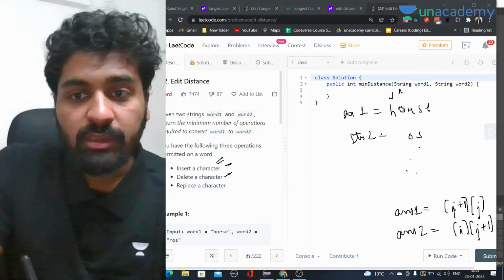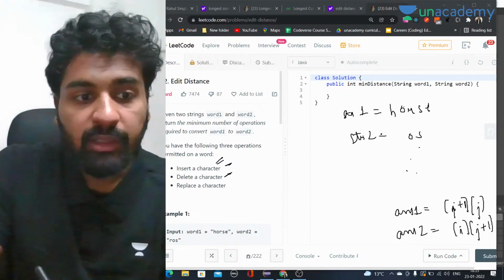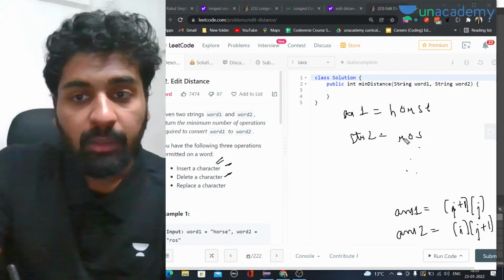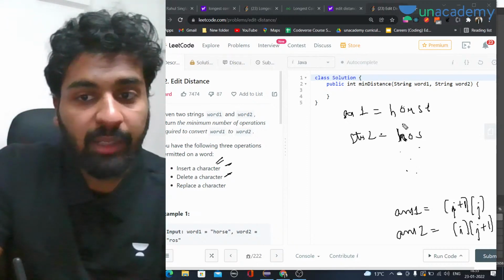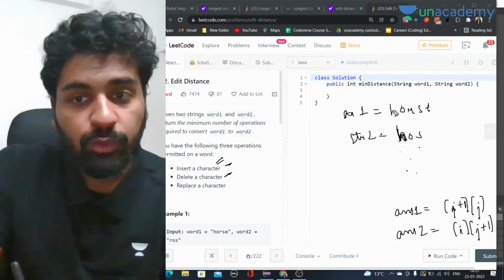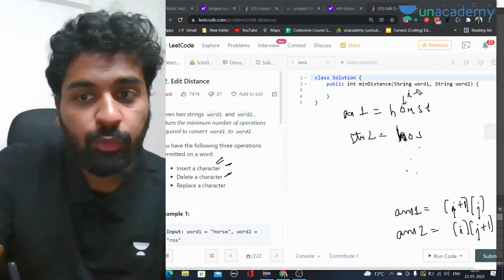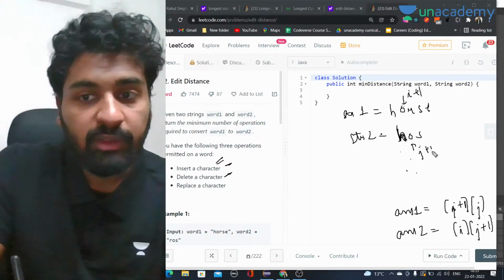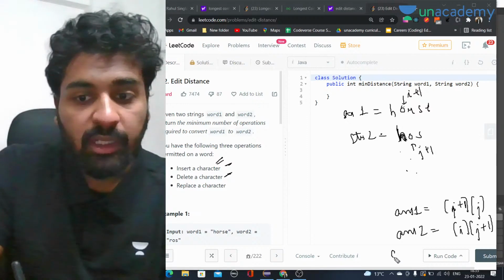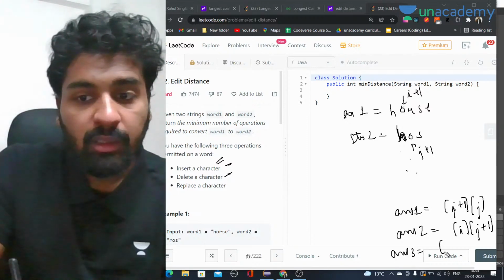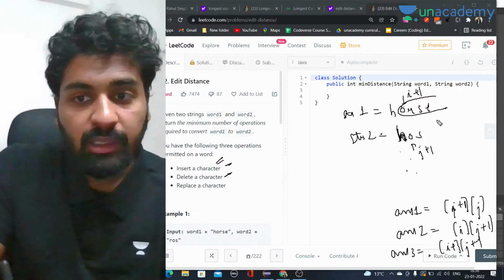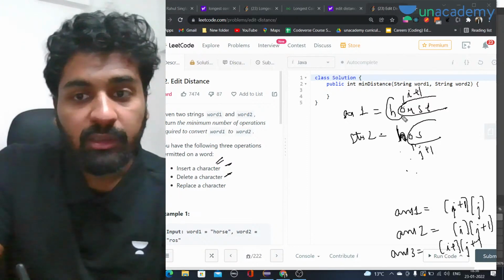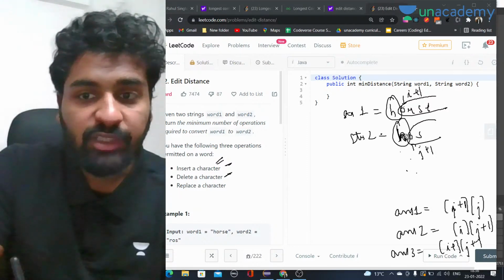Now the third thing will be that here we have horse and here we have Ross. We replace a character. So I can make this r equal to h. Okay, they can be equal. In that case, if they both are equal, we have to move both of them, I plus 1 and j plus 1. J will also move, I will also move. So the third answer can be I plus 1 and j plus 1, the common between the I plus 1th string and the j plus 1th string, because we have changed it.